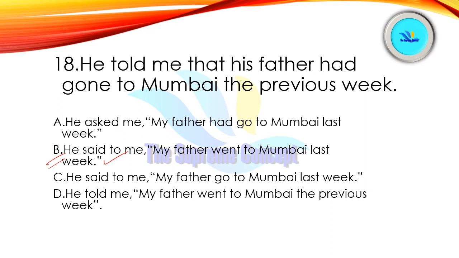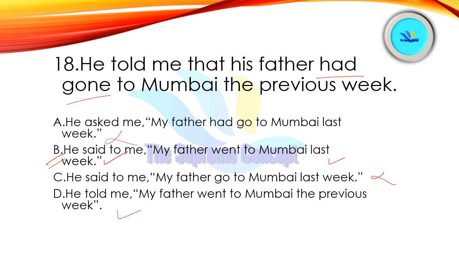Alright, see, from had gone, we came to know that the direct speech should be framed in simple past, or you can say present perfect. Let us see where these two tenses exist. She had go to Mumbai. No, this cannot be our answer. Went to Mumbai last week. Yes, this can be. Let us go ahead. Go to Mumbai last week. No. Went to, yeah, this can be our answer.